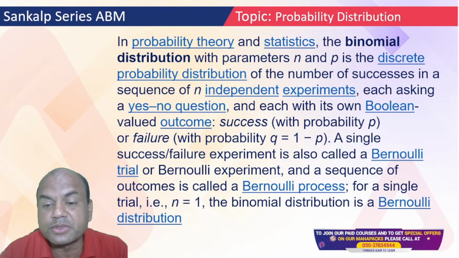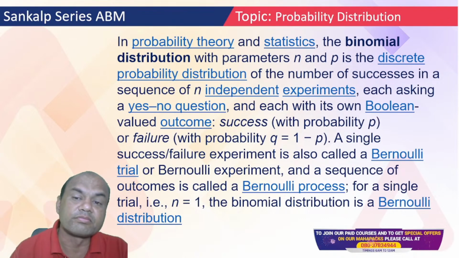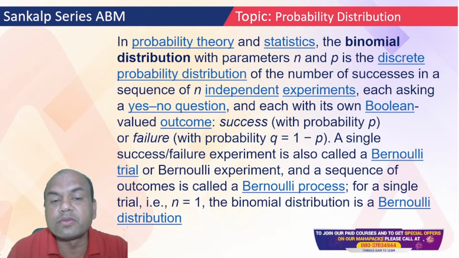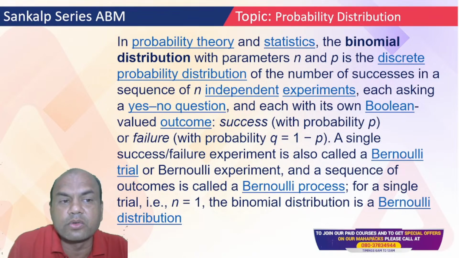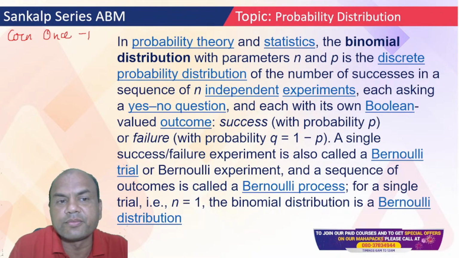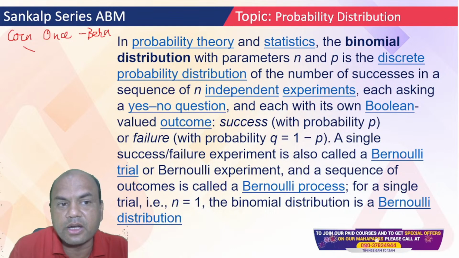For a single trial, that is n equal to 1, the binomial distribution is the Bernoulli distribution. Now I'll explain in simple words. When I toss the coin only once, then it is Bernoulli. When I toss it more than once, greater than 1, then it becomes binomial.